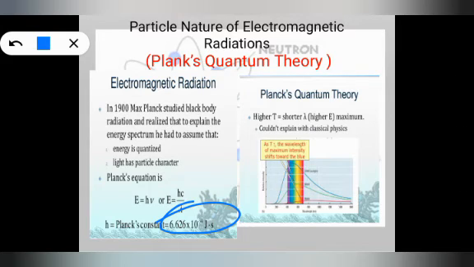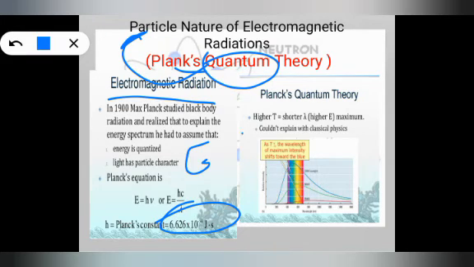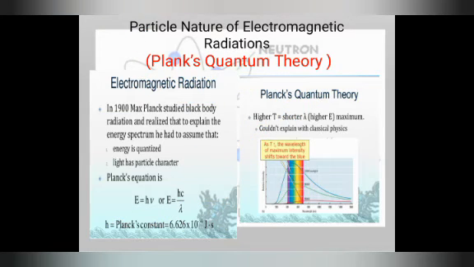So what we understood is that Planck proved that electromagnetic radiation has particle nature also, as it emits and releases energy in the form of quanta, in the form of packets of energy. So he found one relation, E is equal to hν, where E is directly proportional to ν and h is the constant called Planck's constant. So in Planck's quantum theory, the higher the temperature, the shorter the wavelength. Meaning the more the temperature, the less the wavelength.